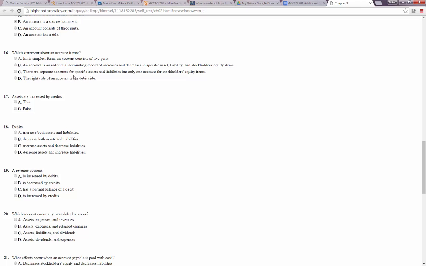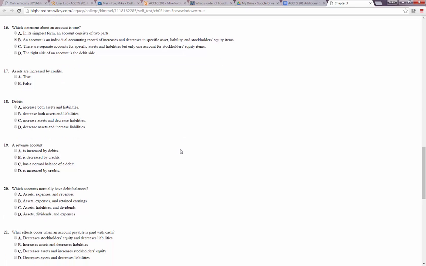There are separate accounts for specific assets and liabilities, but only one account for stockholders' equity. We know that's not true because we know there's common stock and retained earnings at the very least. And the right side of the account is the debit side. We know that's not true. The left side is the debit side. So it's going to be B. An account is an individual accounting record of increases and decreases.